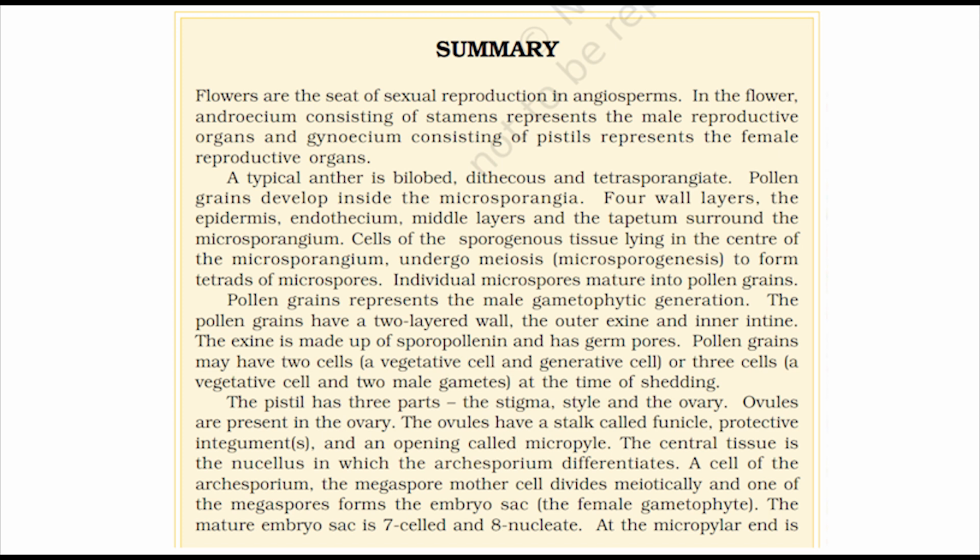The pollen grains have a 2-layered wall, the outer exine and inner intine. The exine is made up of sporopollenin and has germ pores. Pollen grains may have 2 cells, a vegetative cell and generative cell, or 3 cells, a vegetative cell and 2 male gametes, at the time of shedding.